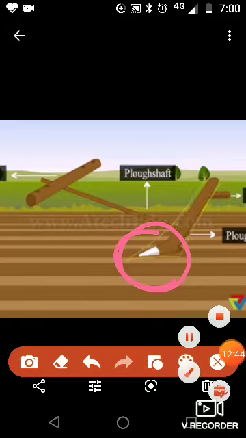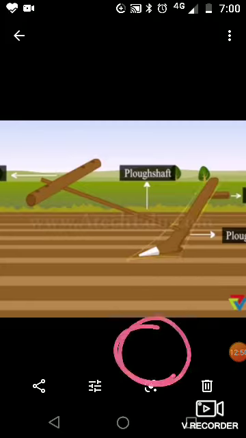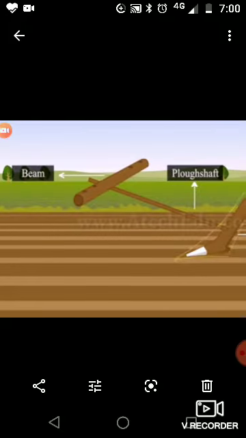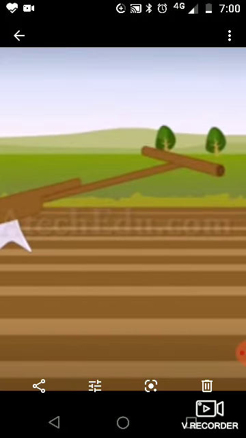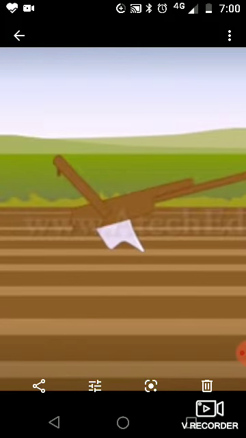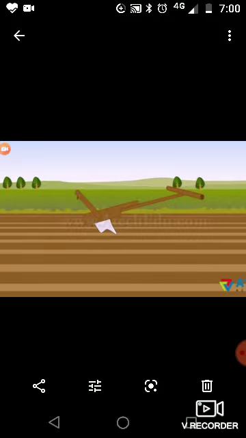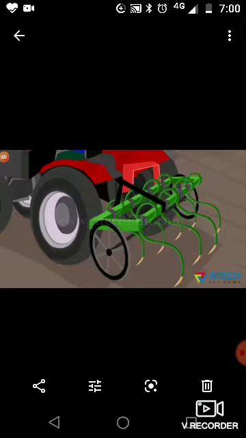So here it is about the plow. Now we can see another one, which is called a hoe. This is a hoe, again an agricultural implement which helps farmers to dig the soil, and it helps in loosening and turning.